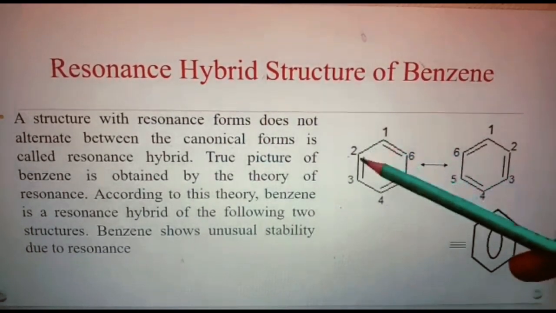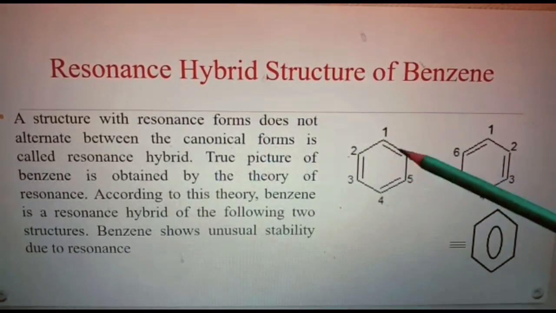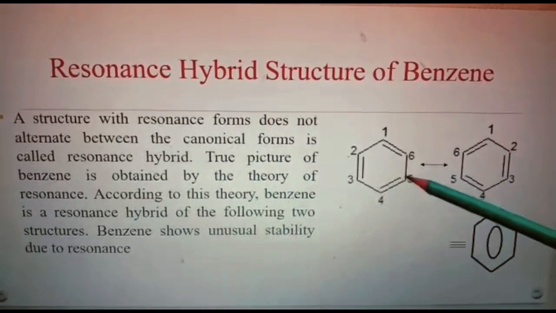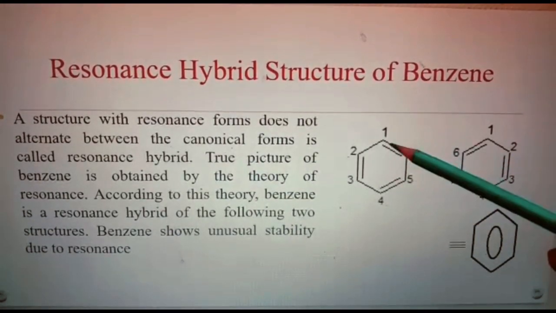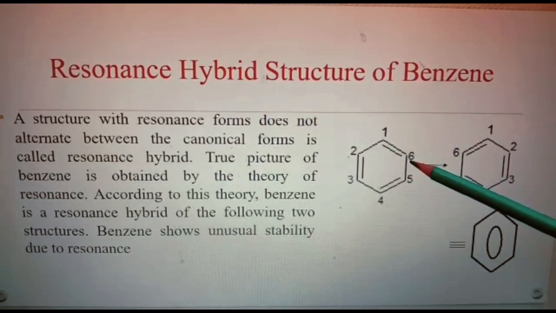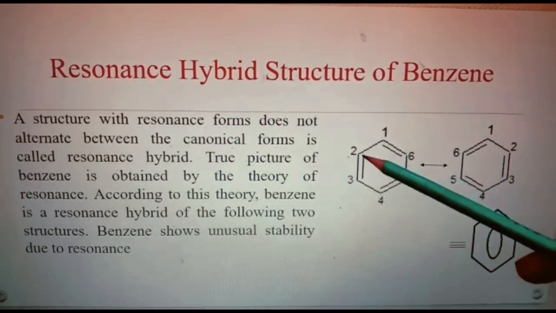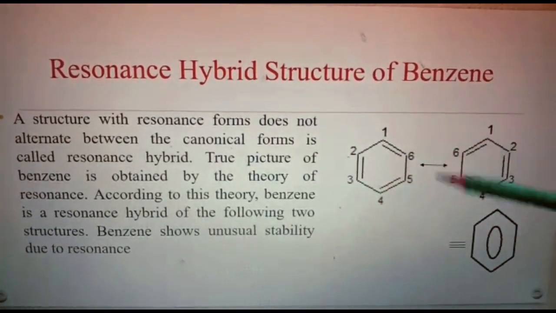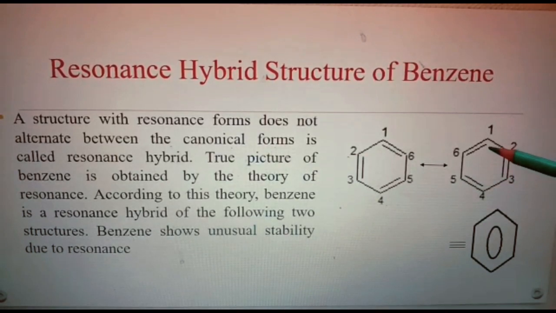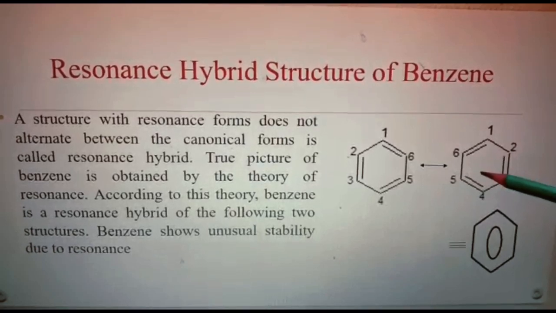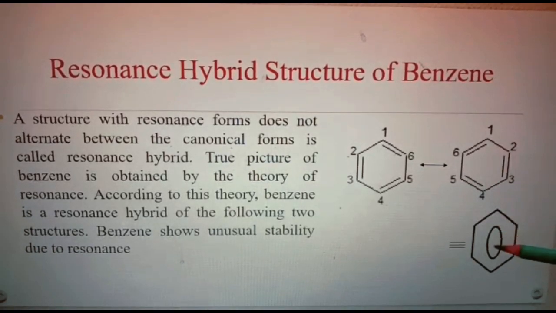Here you see this is a cyclic planar ring and alternate double bonds are here. So this is a canonical form. Here the double bond is in the 1,6 carbon atom, 4,5 carbon atom and 2,3 carbon atoms. And here in this structure double bond is present in 1,6, 4,5 and 2,3. So these two are the canonical forms and this one is a resonance hybrid of these two forms.